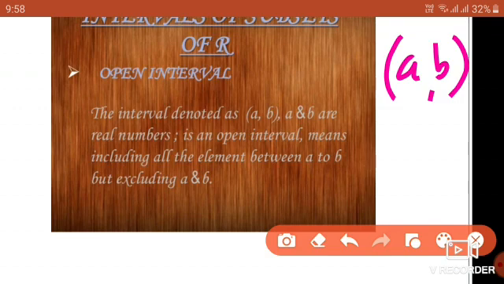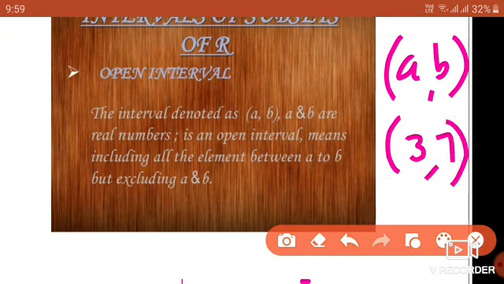That is, the interval denoted as A comma B, where A and B are real numbers, is an open interval, meaning including all the elements between A and B. So whatever elements are there in between A and B will be included, but excluding A and B. This A and B will not be there. For example, if I take 3, 7, in this interval 3 and 7 will not be included. All the numbers from 3 to 7, after 3 and before 7, will be included.